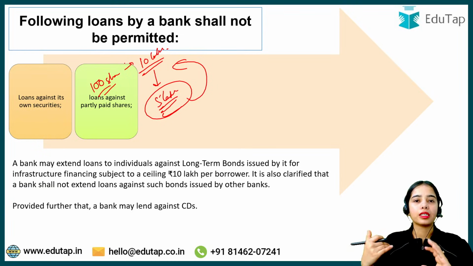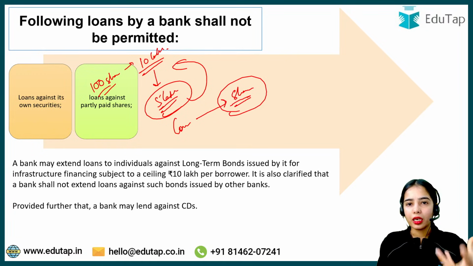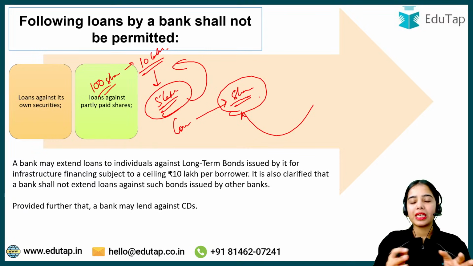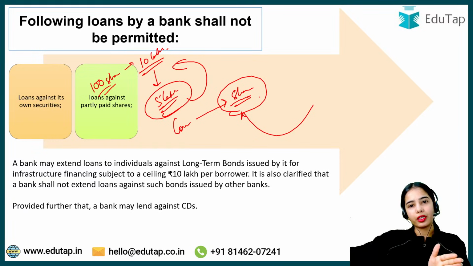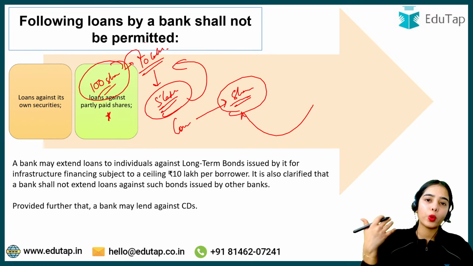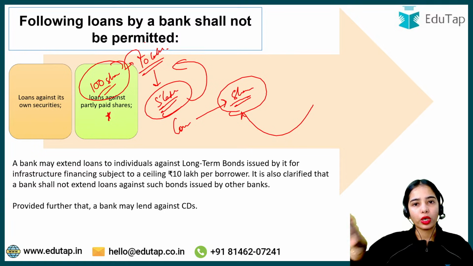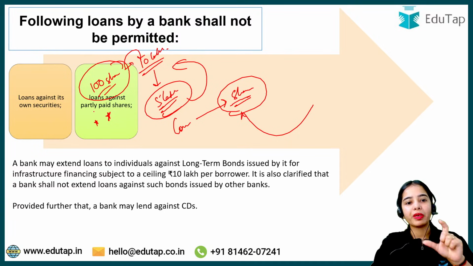Sometimes companies allow partly paid shares. The companies release their shares and allow part payment because the company is raising funds in different tranches, at different levels. So you have bought 100 shares worth 10 lakh rupees, but you have only paid 5 lakh rupees. The other 5 lakh rupees you are going to pay at a later date. So loans against such shares cannot be provided because the shares are not fully paid for.